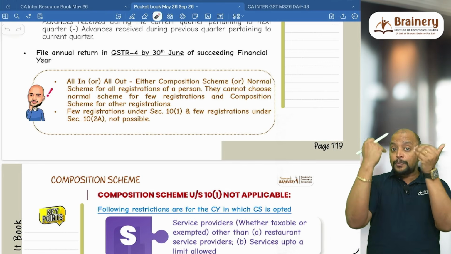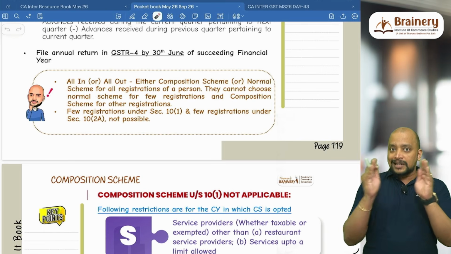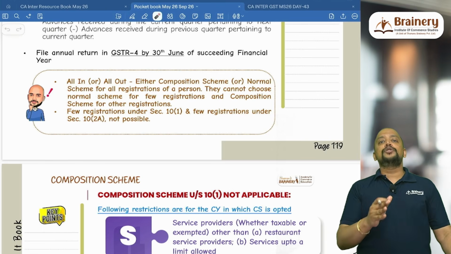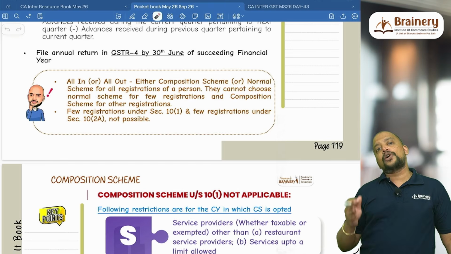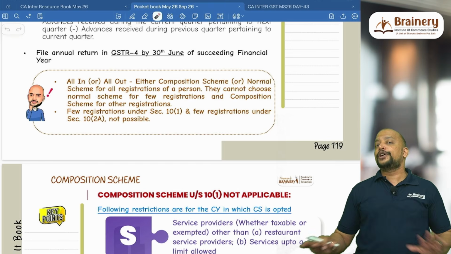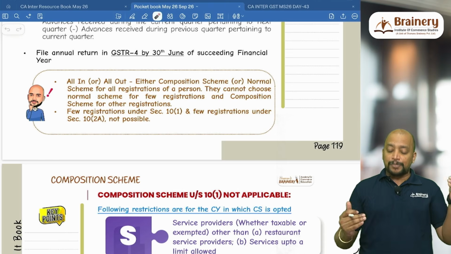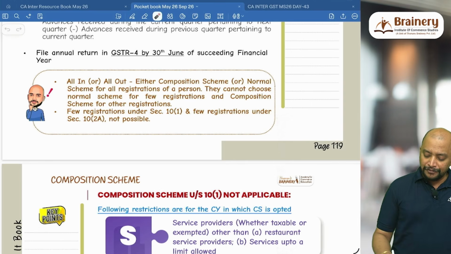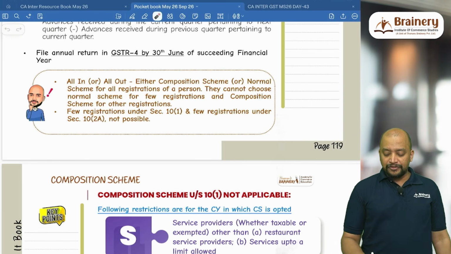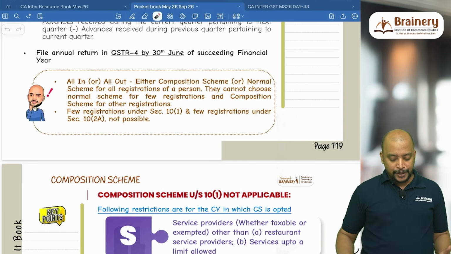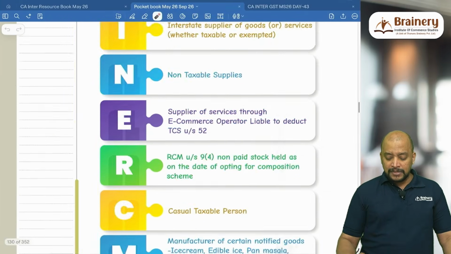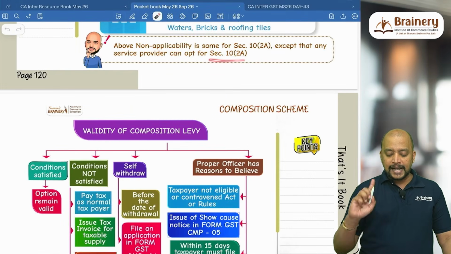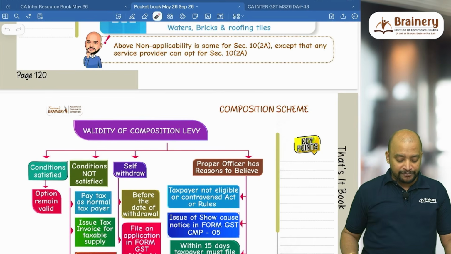Again, under the composition scheme also, suppose with 3 registrations, I wanted to go for 2 registrations under composition scheme 10.1 and another registration under composition scheme 10.2a. It is not possible. So all in or all out is applicable there also. So a few registrations under 10.1 and a few registrations under 10.2a is also not possible. And next, this particular S9 RCM is the same for even 10.2a, except that any service provider can opt for composition